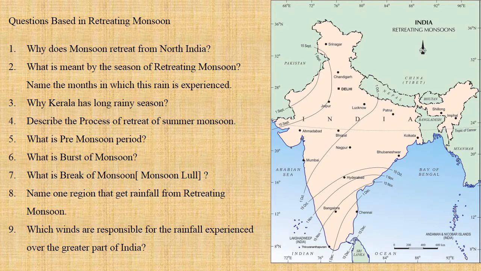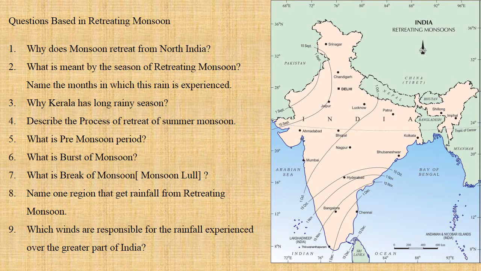Now there are certain questions based on retreating monsoon. Let us reply and understand also. Why does monsoon retreat from North India first? Can you guess the answer? Yes, the monsoon will retreat from North India first because the pressure changes in the northern part of India first. The high pressure is developed in the northern part of our country first. So the withdrawal will be from north part.